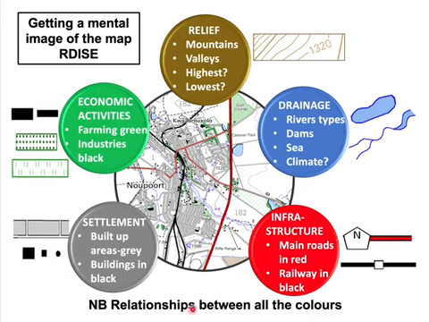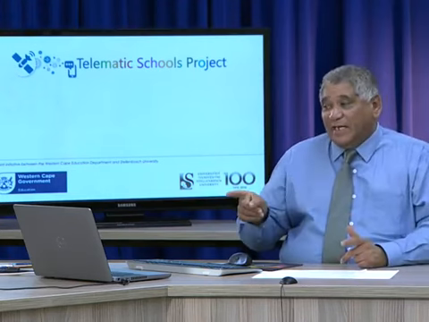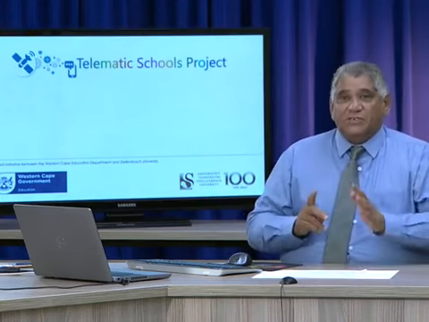Now have a look at this. NB, the relationships between all the colors. You know, Matrix, at the end of the day, your Mapwork question has to do with relationships. The relationships between the red and the green. The relationships between the gray and the brown, for instance. Let's just have a look at that. What is the relationship between the gray and the brown, for instance?